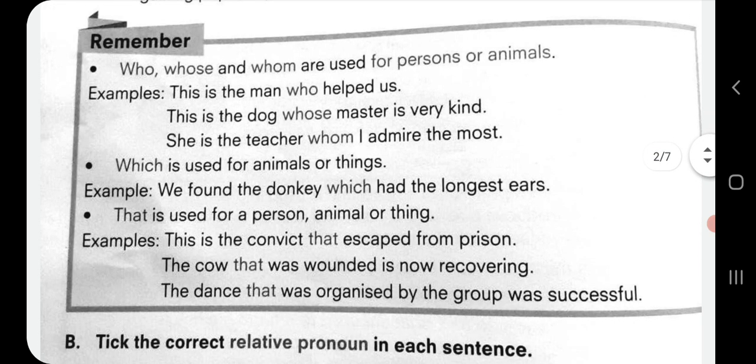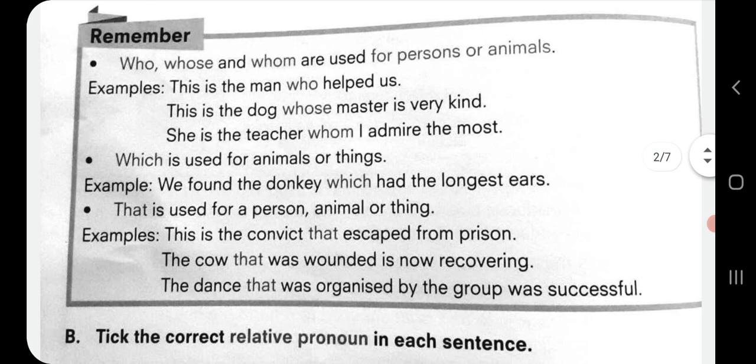Now see here, a few important points are given. Who, whose and whom are used for persons or animals. So this is a revision for you, as we have already gone through all these concepts, like when do we use which relative pronoun, that we have seen in the PPT already. But let us revise it one more time. So we use who, whose and whom for persons or animals.